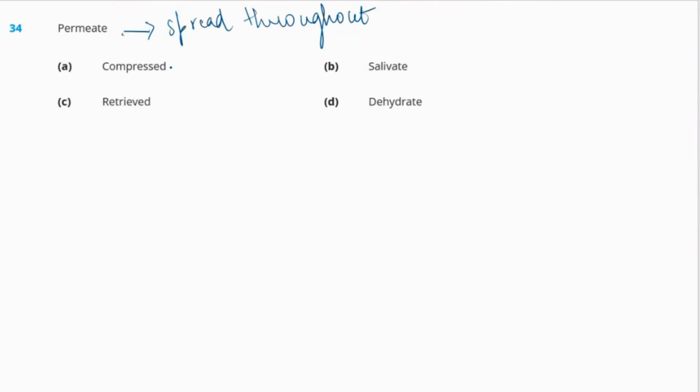Sorry, there's a mistake. I'll recheck it. The word is permeate, which means spread throughout. So the answer to this will be option A, compressed. Because permeate means spread throughout, whereas compressed means restriction from movement.